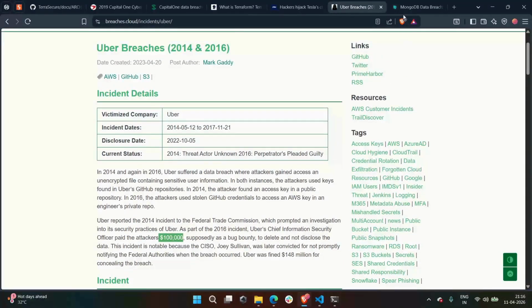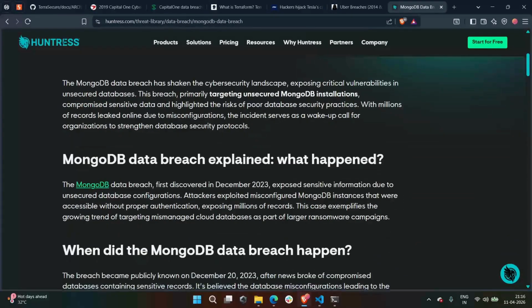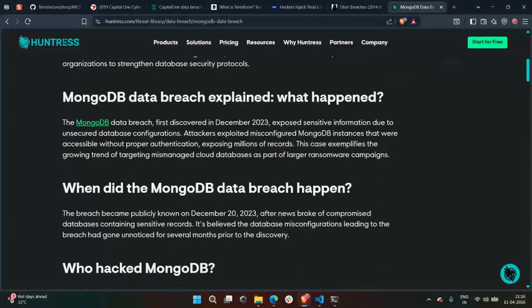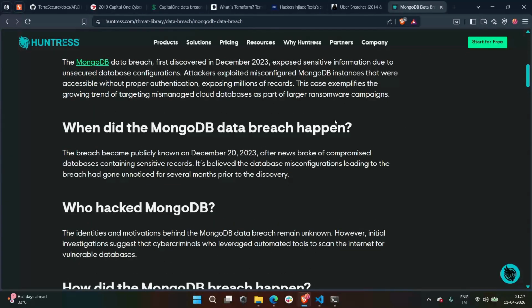And another example, MongoDB in 2017. Thousands of databases were deployed with no authentication. In a single weekend, around 28,000 databases were wiped and held for ransom. These data breaches are common because of misconfiguration in infrastructure.